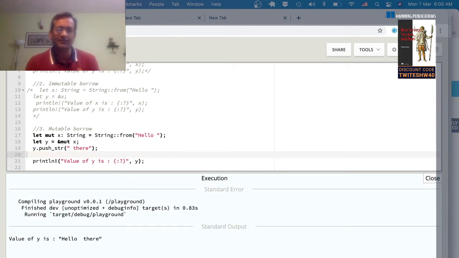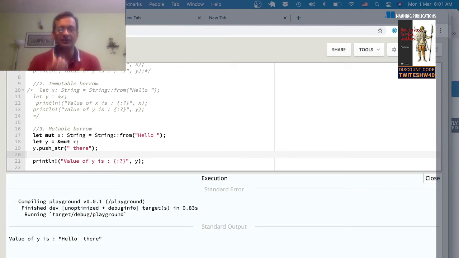Okay, so here it is. So this is an important ownership rule, which says that once you borrow a value mutably, the same value cannot be borrowed immutably or mutably, which means at any point of time, there's only one reference to a value. Now, these are very powerful primitives to make sure that memory is handled in a very safe manner.